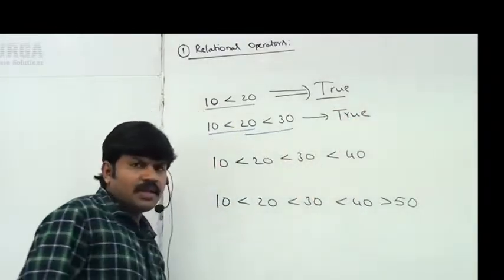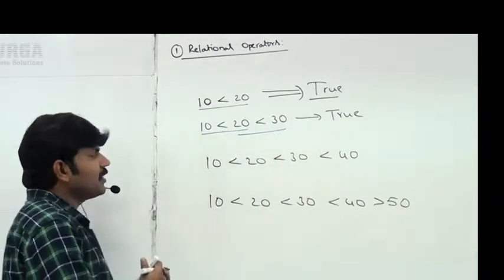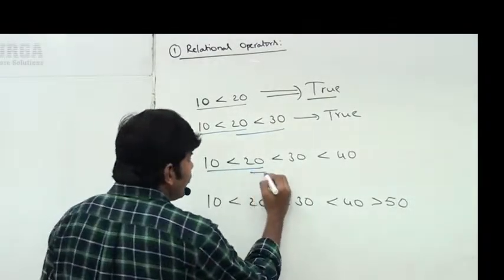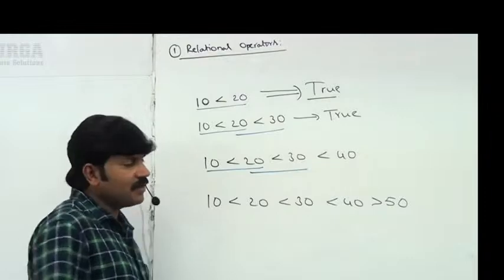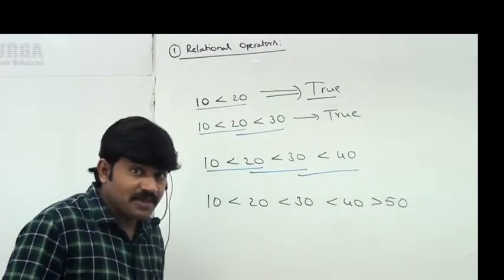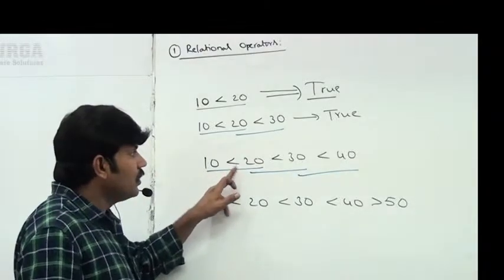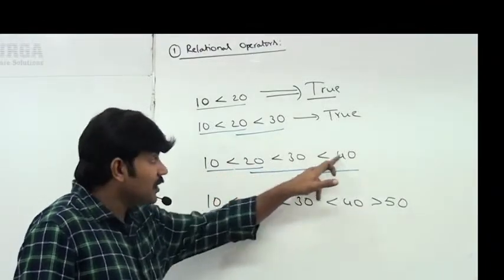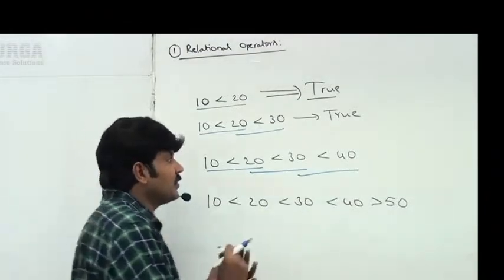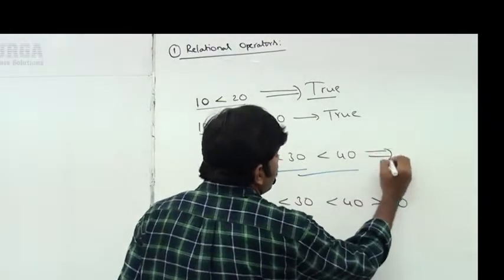Observe. Next, the same. Here how many comparisons are there? 10 less than 20, first comparison. 20 less than 30, second comparison. 30 less than 40, third comparison. So total 3 comparisons. First one returns true, second one returns true, third one also returns true. If all comparisons return true, then the result is always true.